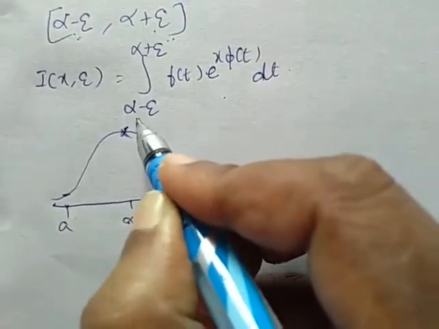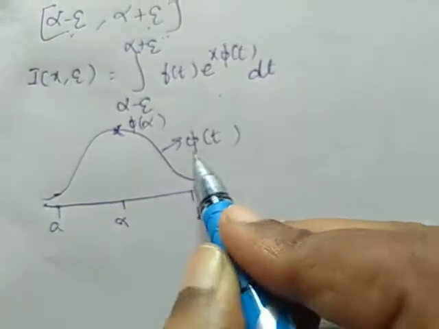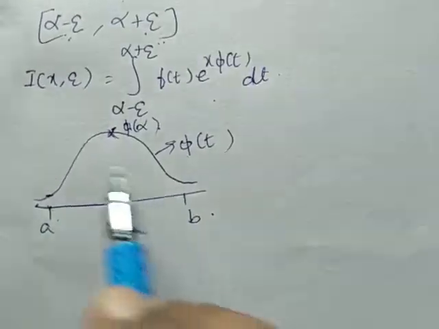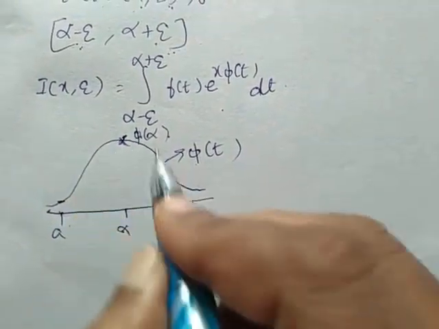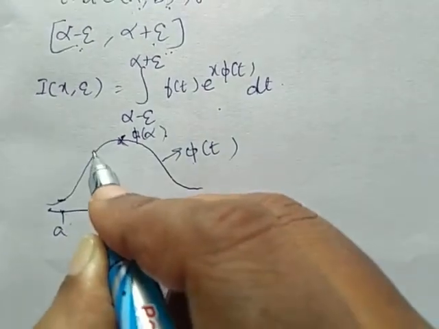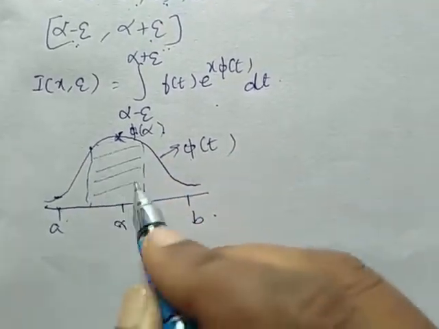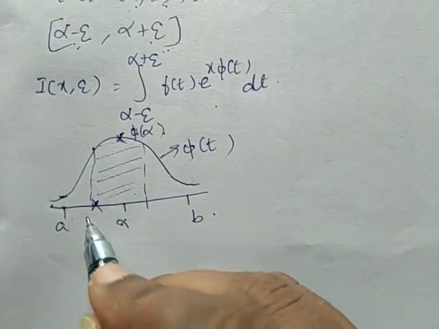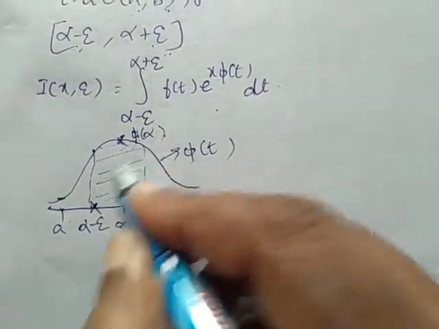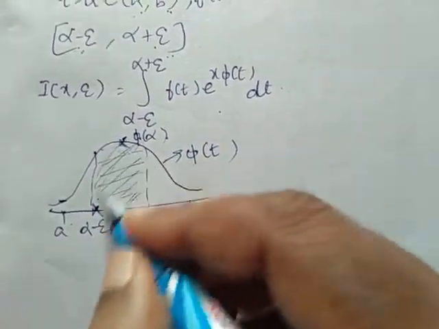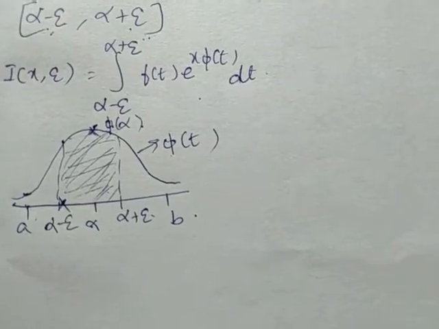This is our phi of alpha, and this curve is our phi of t. From this figure, we know that the maximum contribution is in this area, where we have the maximum value. This is our alpha minus epsilon and this is our alpha plus epsilon. This is the asymptotic behavior of the region. This is one of the cases.